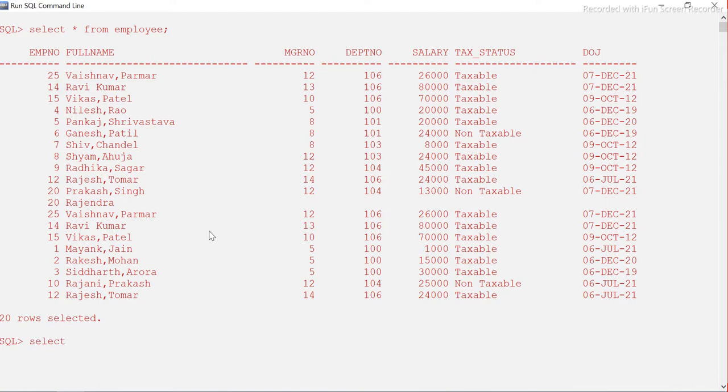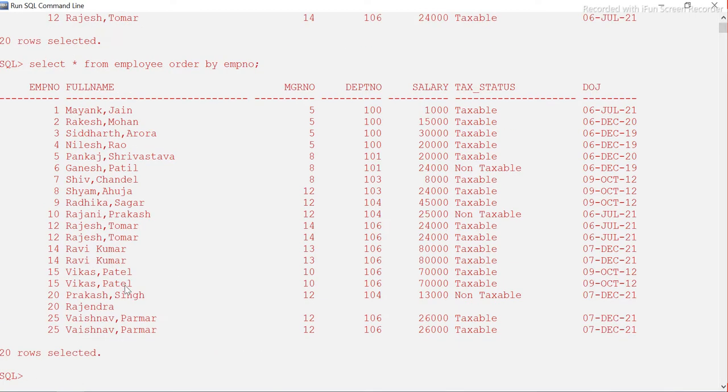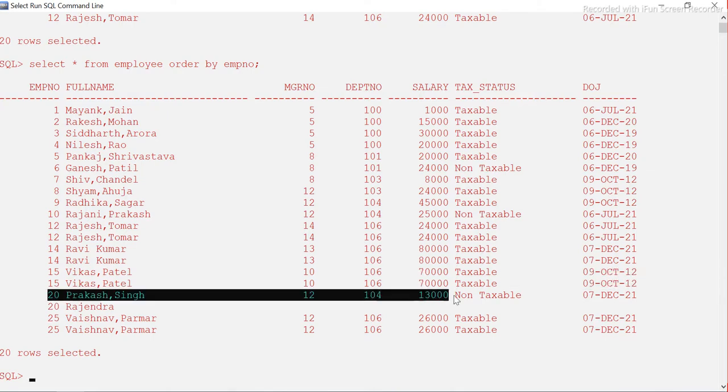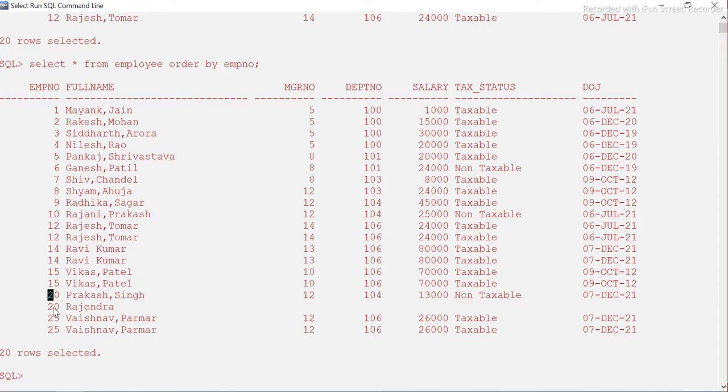Let me select and order by EMP number. Here you see that this is not duplicate across the entire row. The entire row is not duplicate, only the employee number is duplicate. If we want to find out whether only employee number is duplicate or not, this is the query we can write. That's what I wanted to show you.